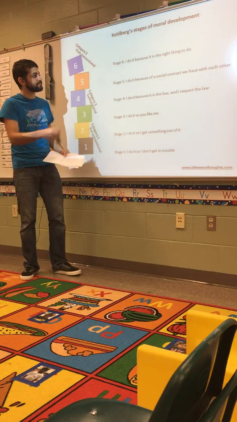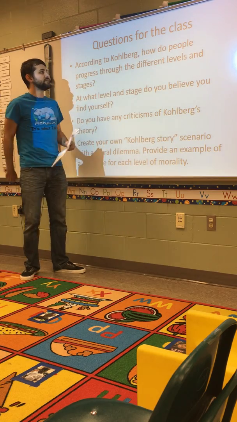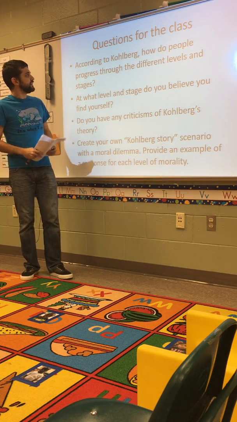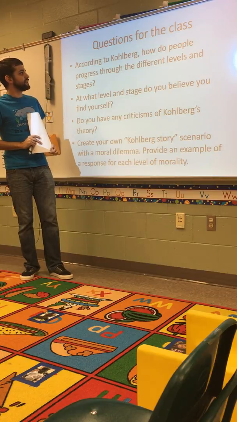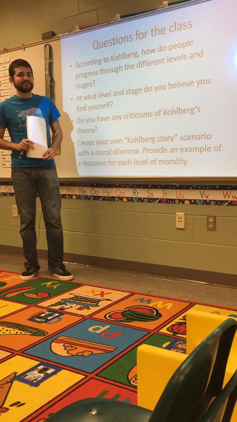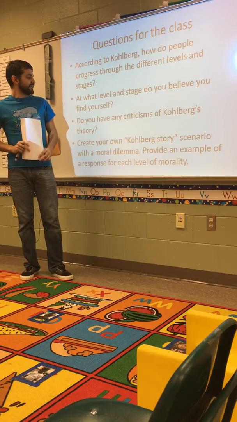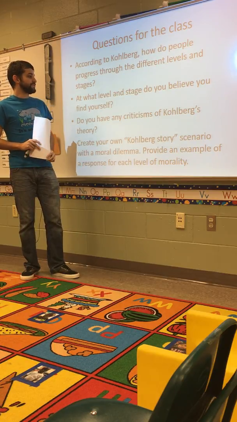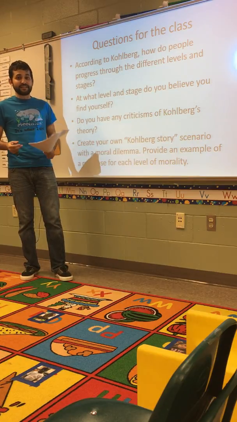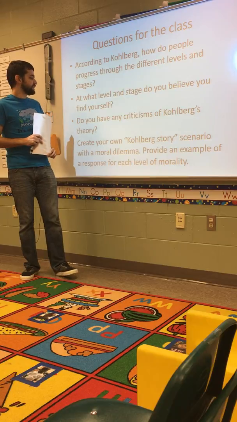As we conclude this presentation, I have some questions for you. My first one is, according to Kohlberg, how do people progress through the different levels and stages? Next question, at what level and stage do you believe that you find yourself, and does it change depending on the situation?